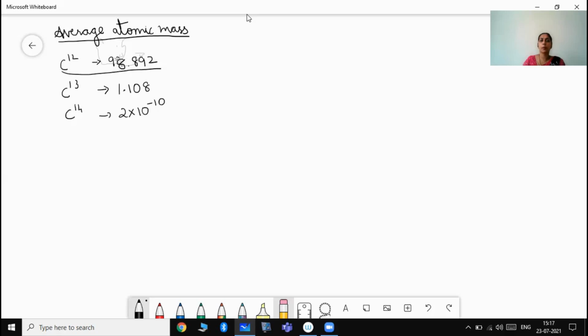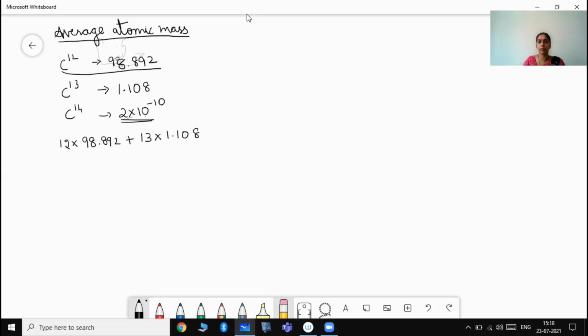So the average atomic mass is found by multiplying the atomic mass into its abundance, 98.892, plus atomic mass into 1.108. We do not consider carbon 14 because it is a negligible value, 2 into 10 to the power of minus 10, so it will be 0.0009 times.